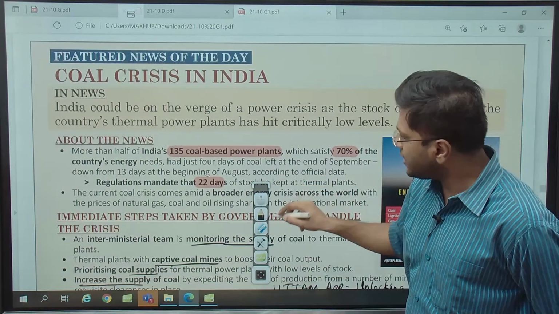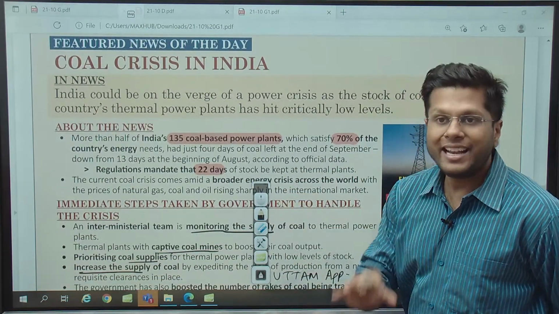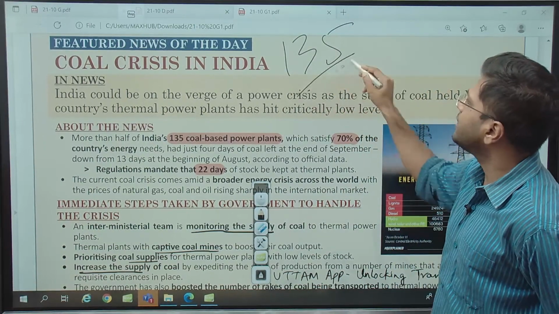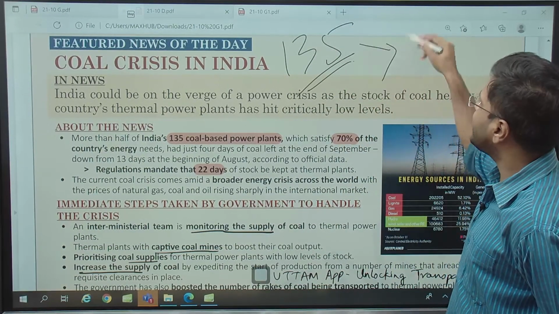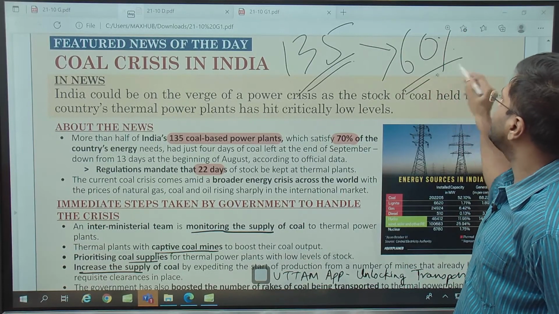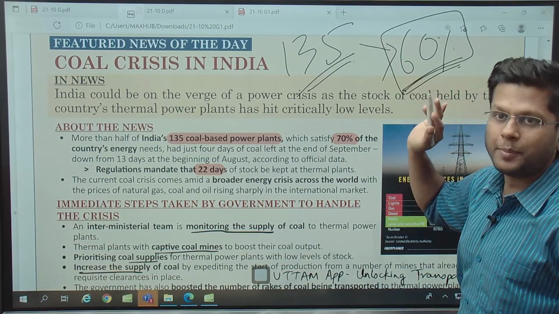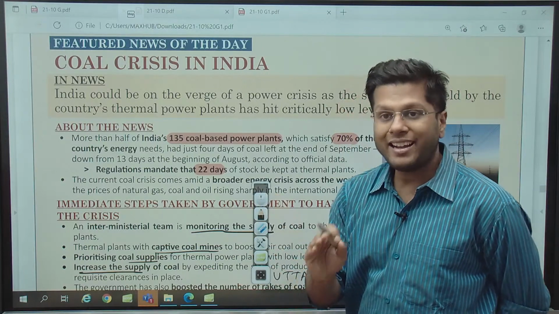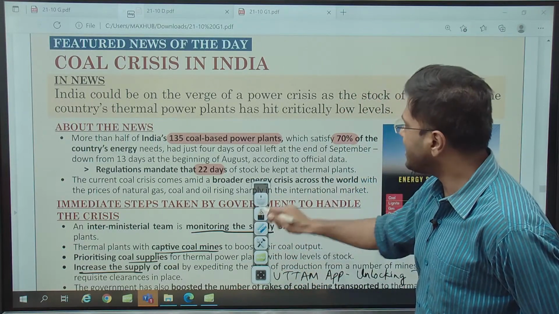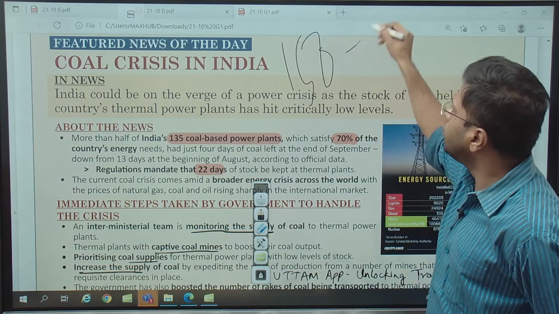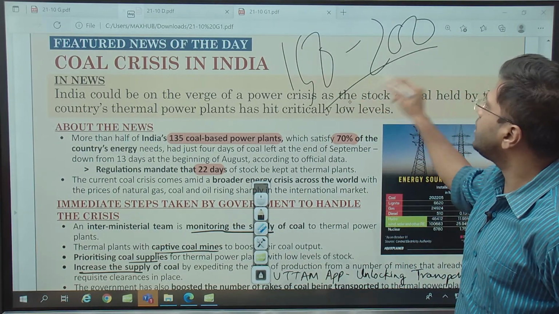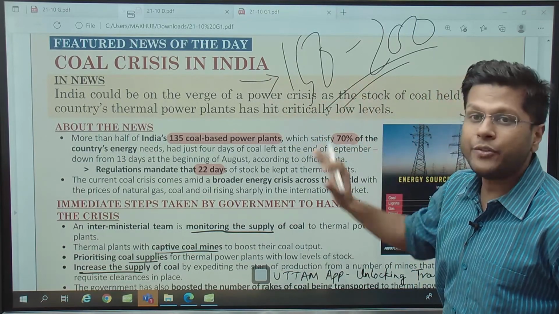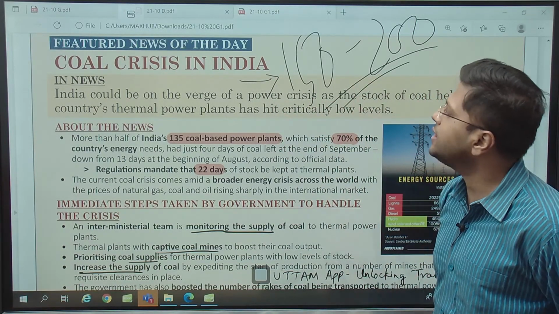Before that, let us quickly understand what this crisis is about. See, India supplies energy through around 135 coal powered units, right? And this supplies as much as 60 to 70% of India's electricity supply, right? 60 to 70%. That is a huge chunk, right? We are talking of around 150 to 200 gigawatt of coal energy production. This is the magnitude, right? This amounts to around 65 to 70% of total energy production in the country.